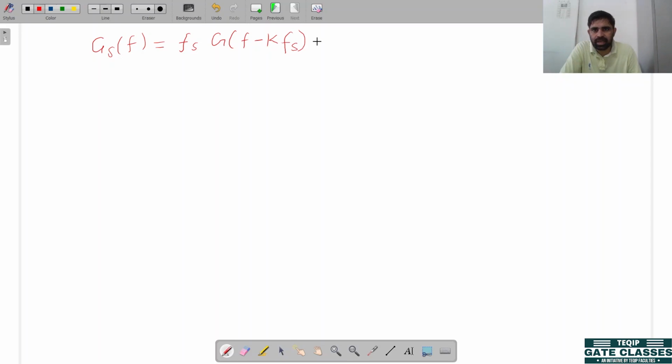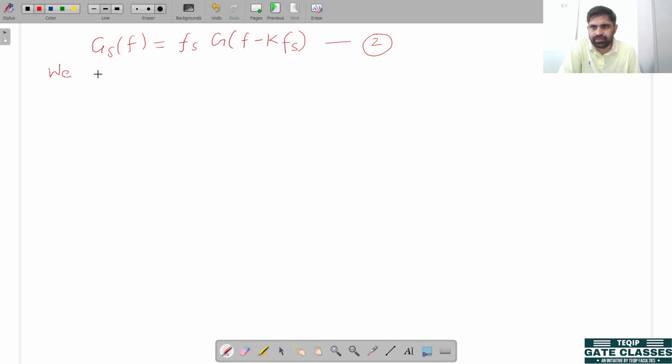This is the Fourier transform of the sampled signal. This is our equation number 2. In the previous lecture, we derived it. Now we derive another expression from this equation.